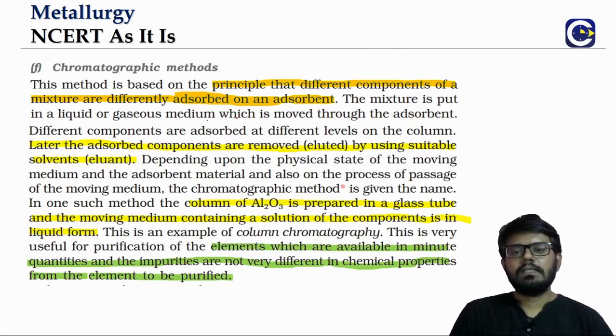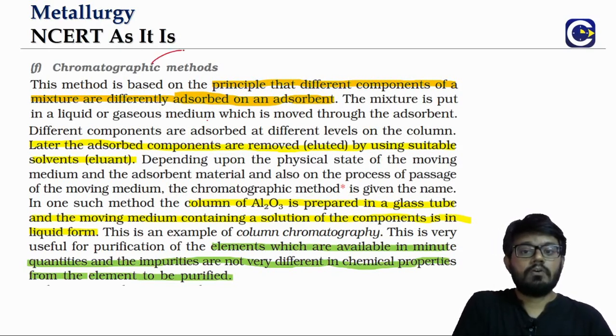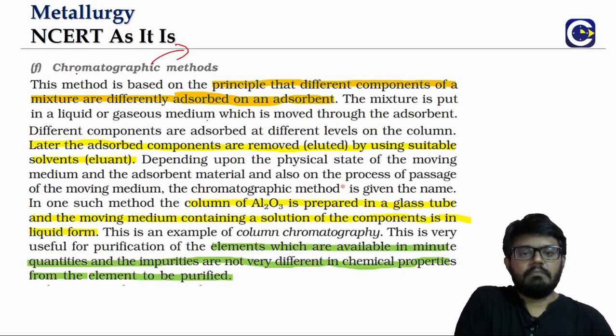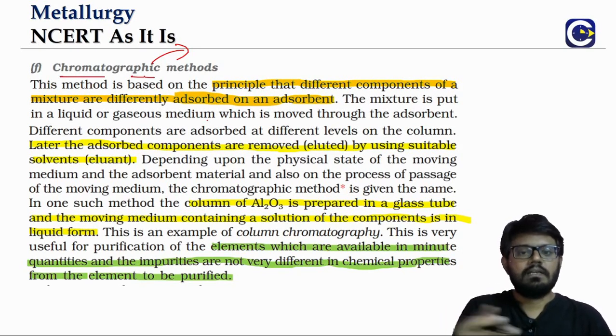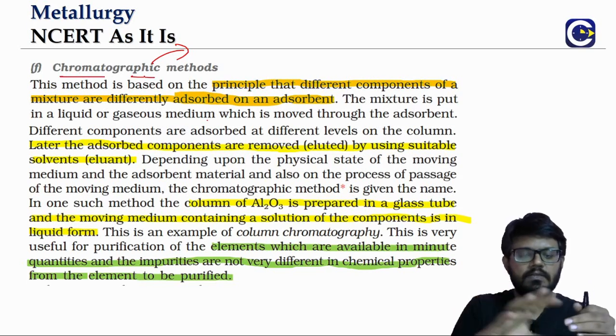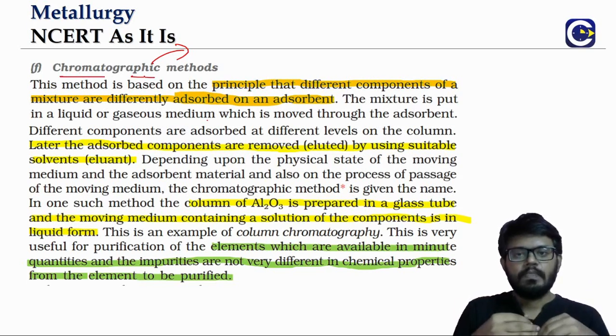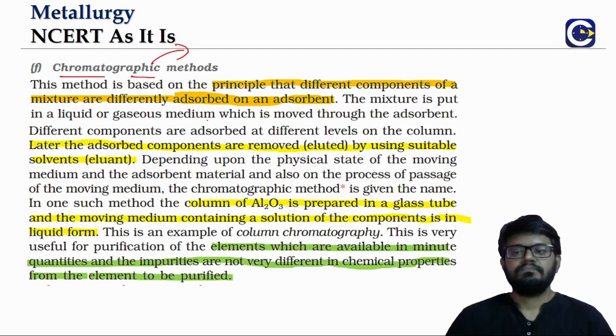Now the next one is chromatographic methods. Already in our +1, we have talked about these chromatography methods for the purification of organic compounds. In fact, the name chroma basically means color. So chromatography methods are used to separate different colored pigments, and that's how the name has come.